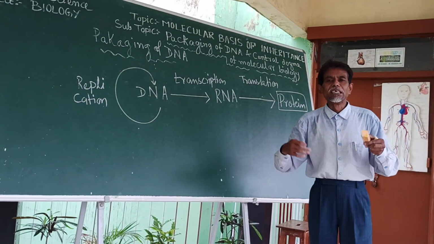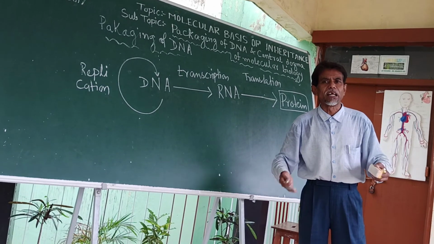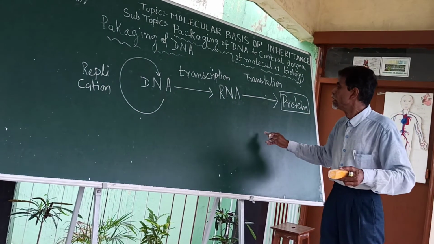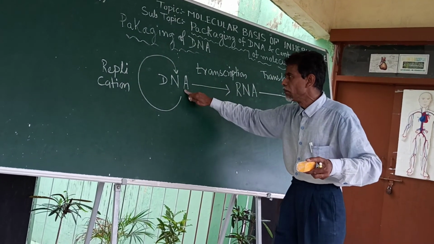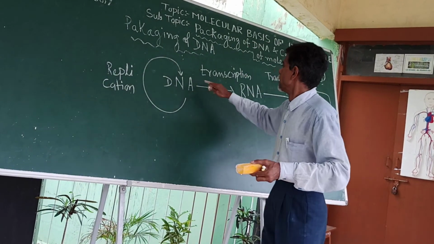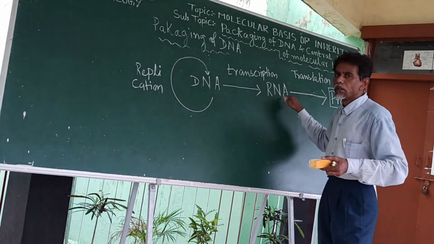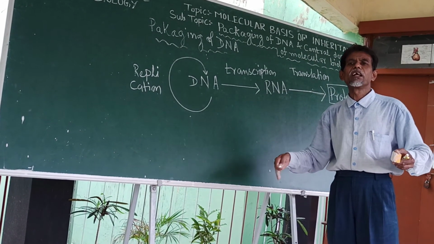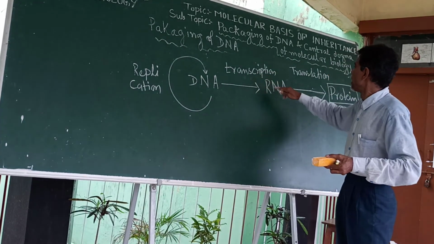Enzymes and hormones are all protein in nature, and they guide the various body metabolic activities and characters. So this is how the information is processed. DNA forming a new DNA copy is called replication. This DNA produces different types of RNA, messenger RNA, transfer RNA, ribosomal RNA, by transcription.